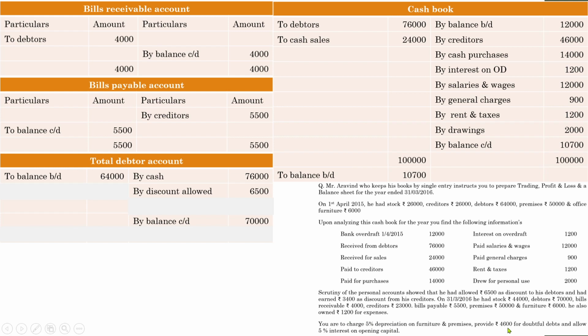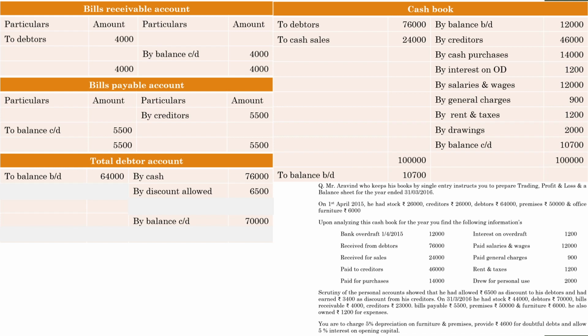Provide 4,600 for doubtful debts. Do we have to take it here? We have already done a similar pattern of question in the previous case. Do we have to consider this amount here? No. Debtors account deals with transactions relating to debtors. Here 4,600 is a provision created to meet bad debts. The bad debts may be created by debtors, but it doesn't mean that you have to consider the provision in the debtors account, because it doesn't have any relation with the debtors.